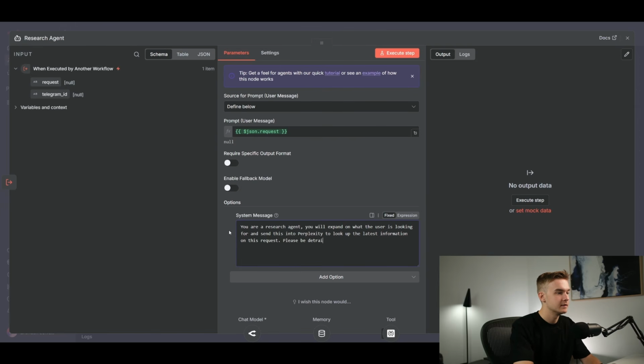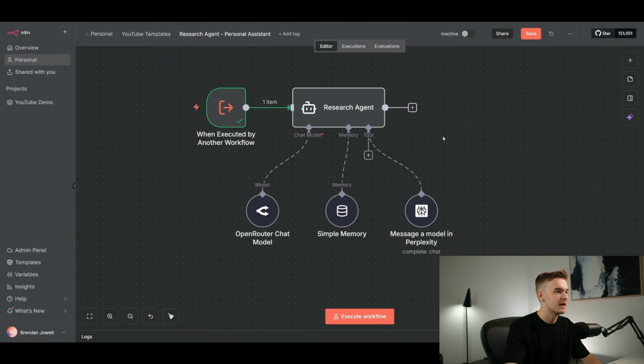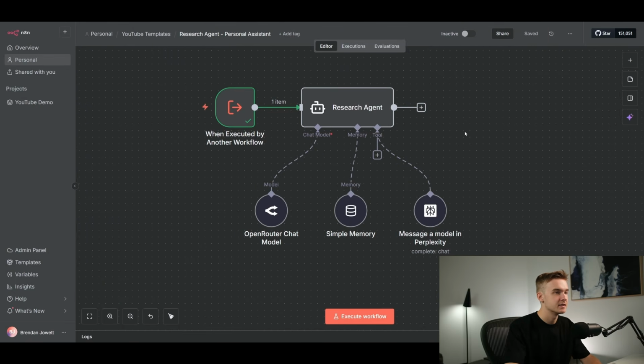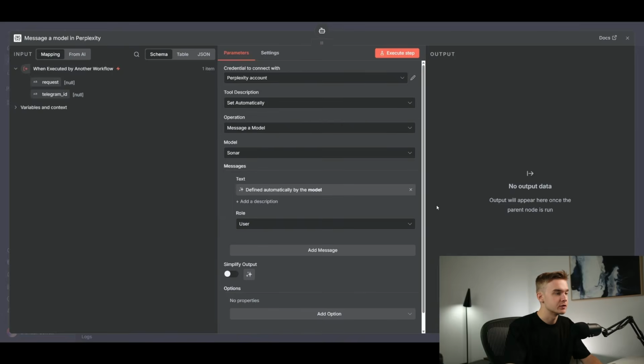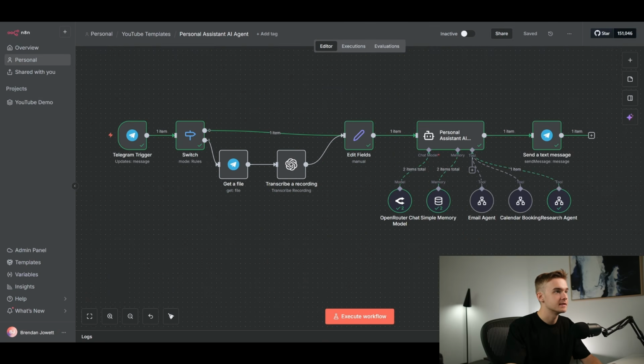Please be detailed and get the most out of the response. So just getting it to expand upon it, send it to Perplexity, get as much as we can out of it so that we can get the most detailed response possible. And now that is pretty much all set up. We're able to talk to Perplexity pretty easily just through this particular agent here.